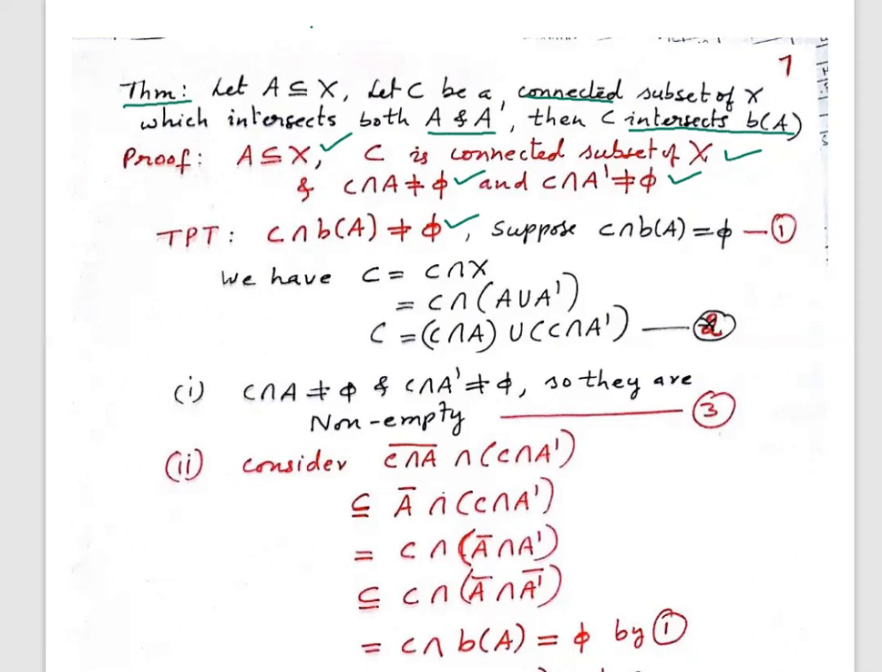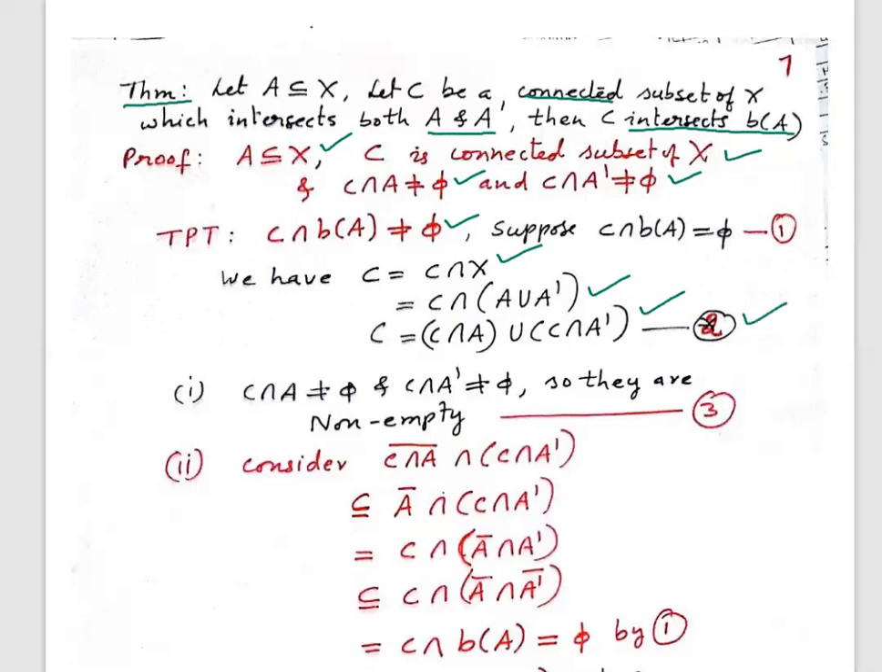Now since C is a subset of X, I can write C as C intersection X. X I can write as A union A complement because A is a subset of X. Now I can use the distributive law. So I can take C intersection A union C intersection A complement. So I got C as a union of two sets. Let us call that equation 2.